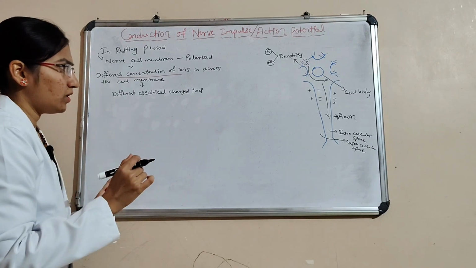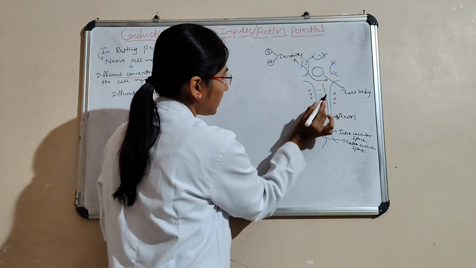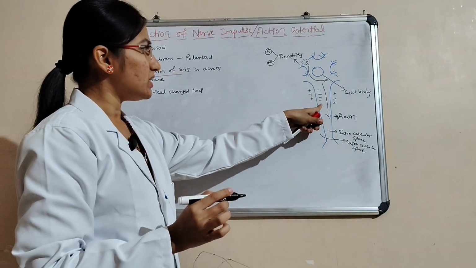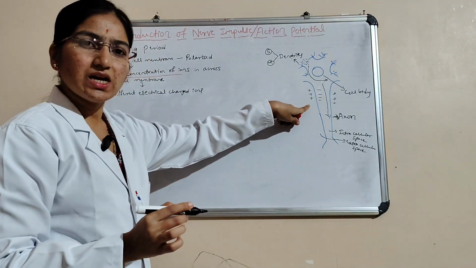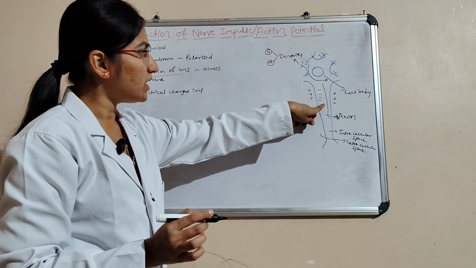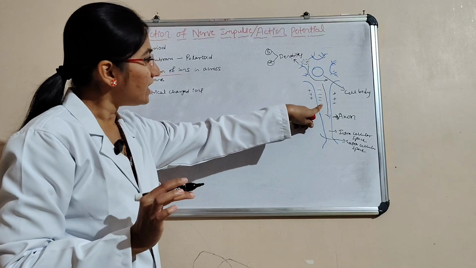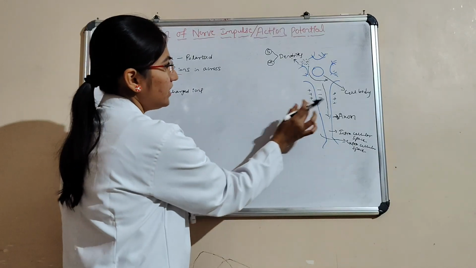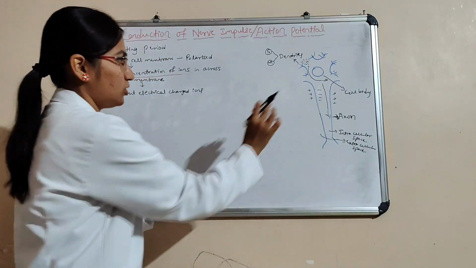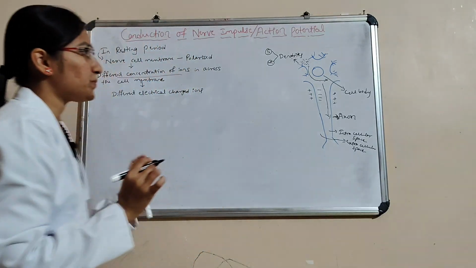Here, outside is positive charge, and inside is negative charge, that is, the extracellular space has positive charge and inside has negative charge, and then here it is normal. Now it is normal. This one is the resting period.